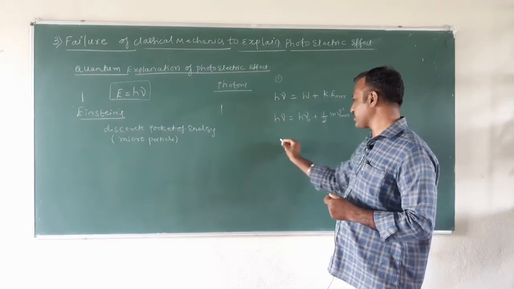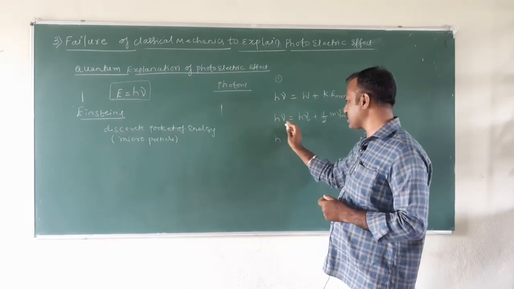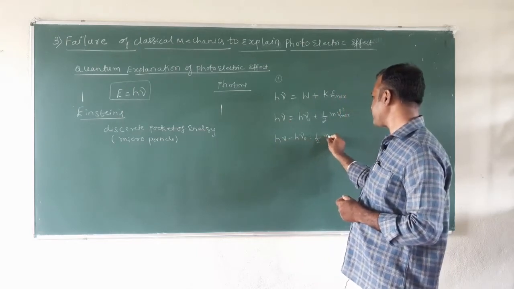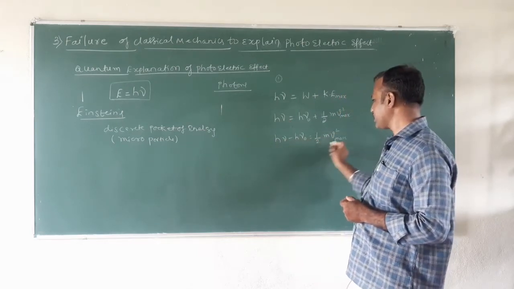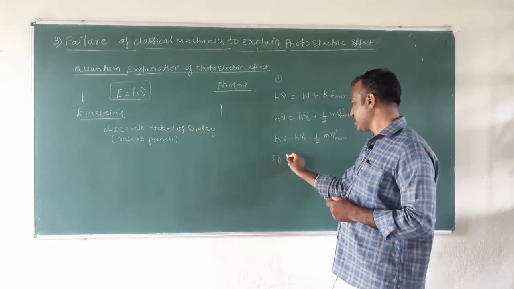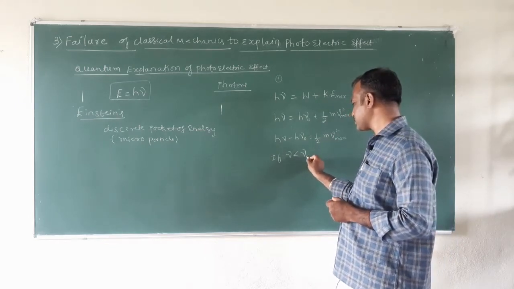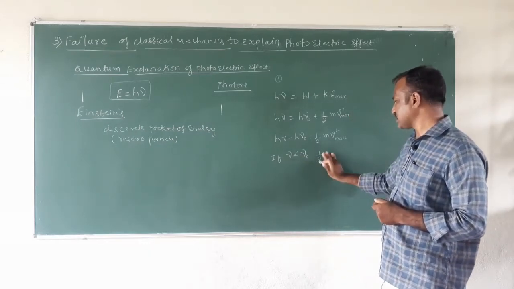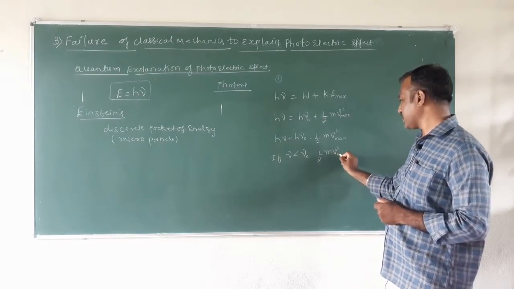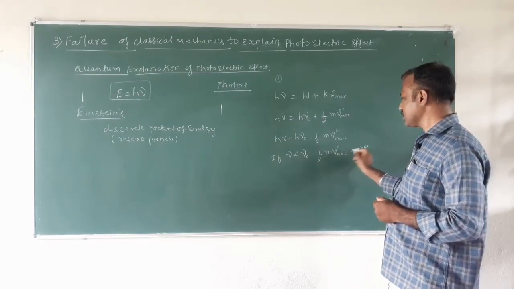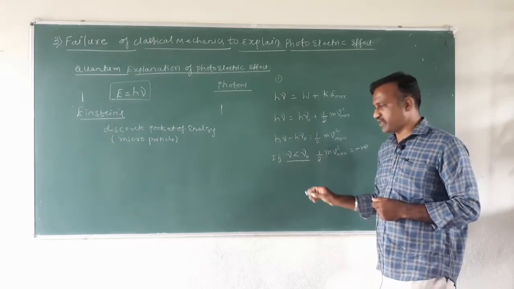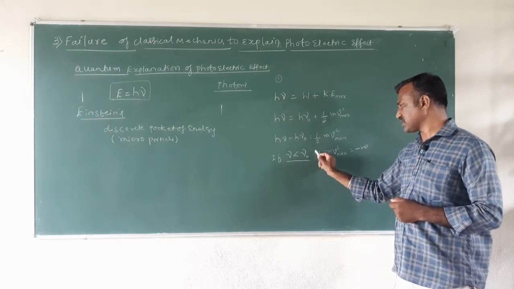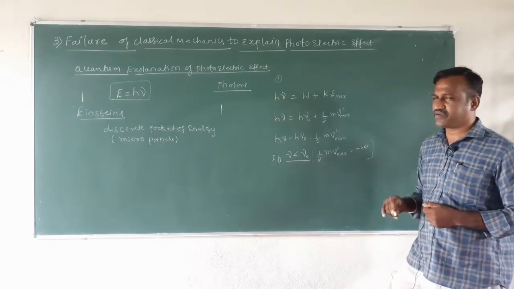So with the help of this equation, if I take this h into nu naught on the left hand side, it will be minus h into nu naught, which is equal to half m v square maximum. Now if I pose a condition that if nu, that is the frequency of the incoming radiation, is less than nu naught, then the kinetic energy, that is half m v square, will be negative. That is, if the frequency of the incoming radiation is less than the threshold frequency, the kinetic energy will be negative, which is impossible.